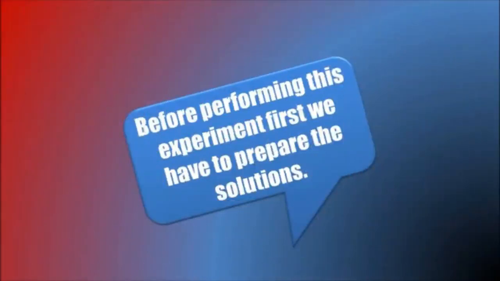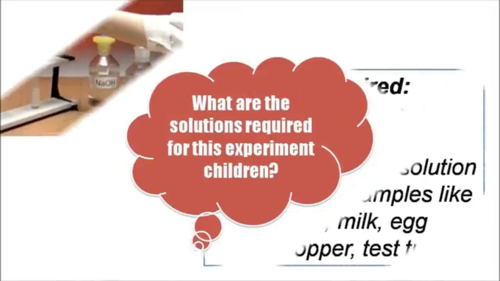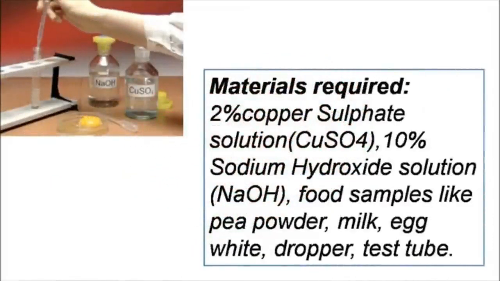Before performing this experiment, first we have to prepare the solutions. What are the solutions required for this experiment, children? We require 2% copper sulfate solution and 10% sodium hydroxide solution.